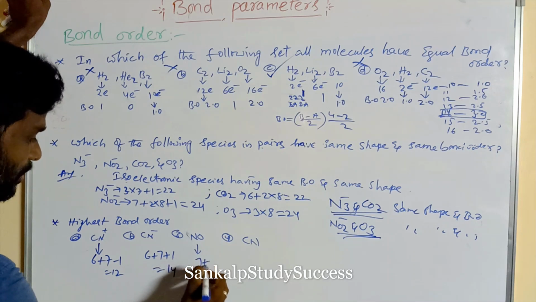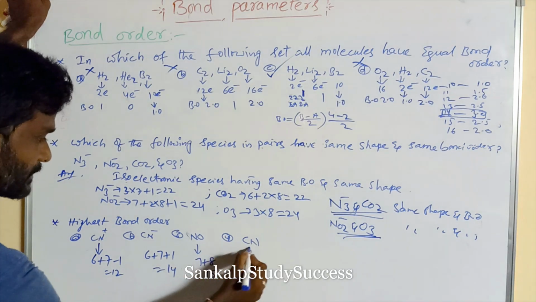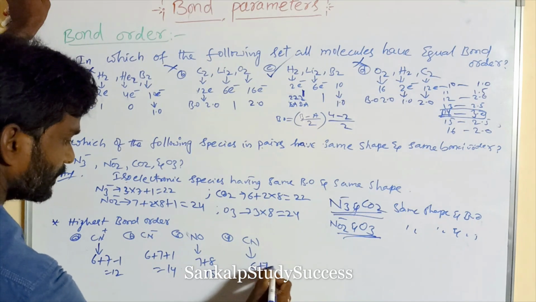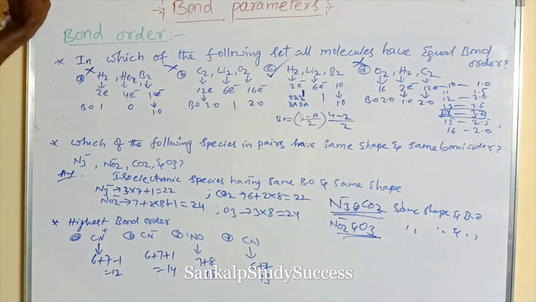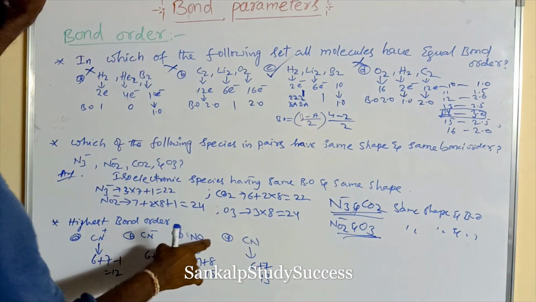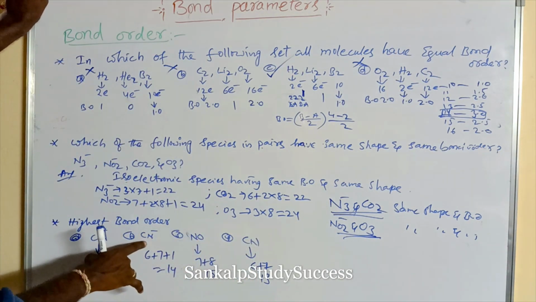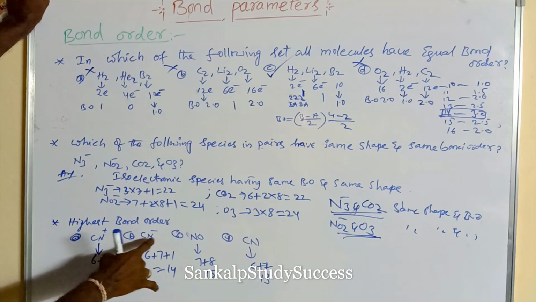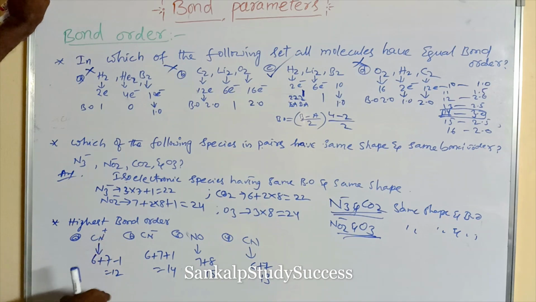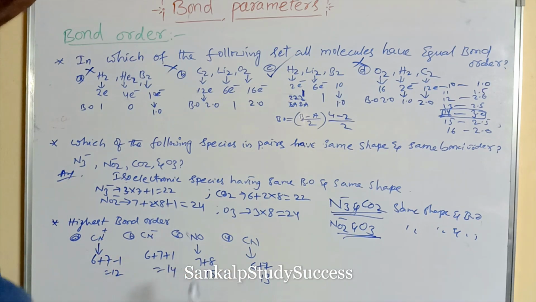Nitrogen 7, oxygen 8, 15. This is carbon 6, nitrogen 7, so 13. Right: 12, 14, 15, 13.